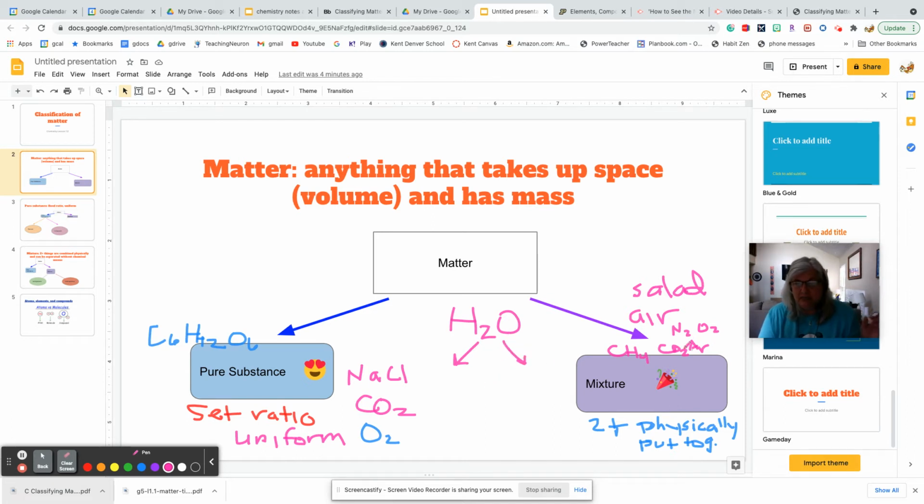But if I wanted to separate all these gases that are in the air, I can do that without having to break them apart chemically. So that's a pretty easy way to think about the first two main breakoffs of matter and how we classify it. So now let's go to the next slide.